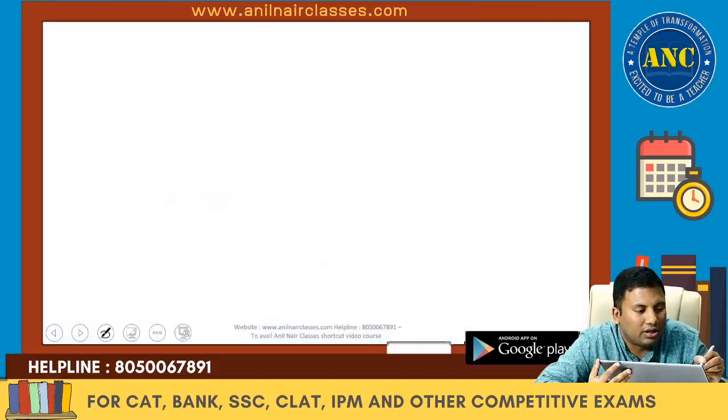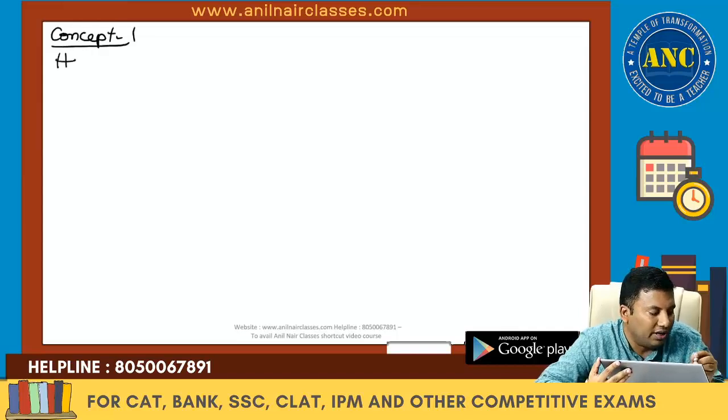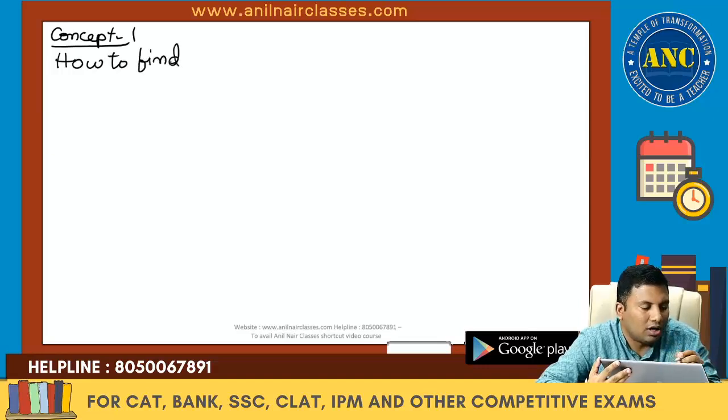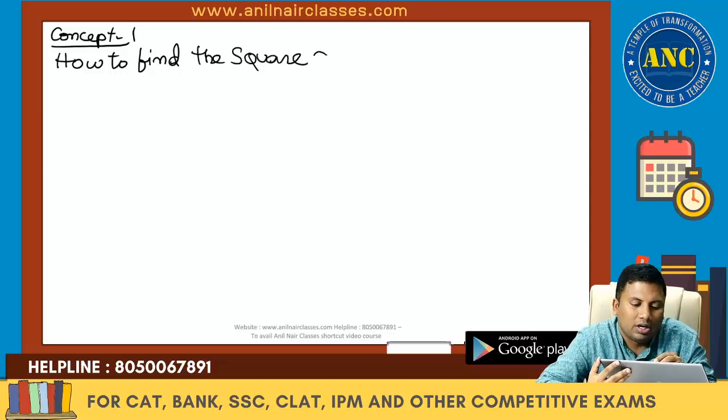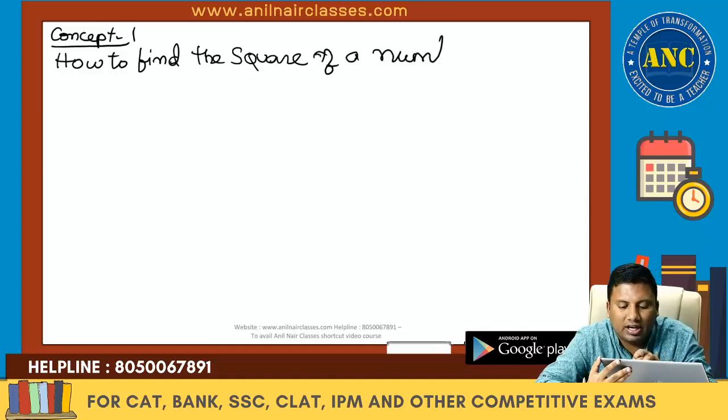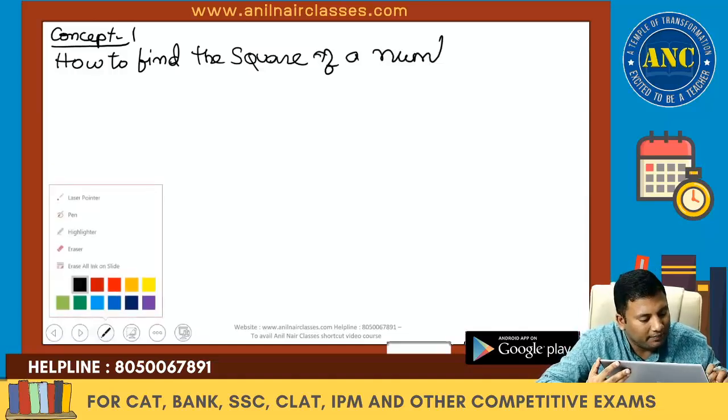Please write down concept 1. Concept 1: how to find the square of a number. Listen carefully, don't write it first. Listen, understand, then you will get the conceptual clarity.